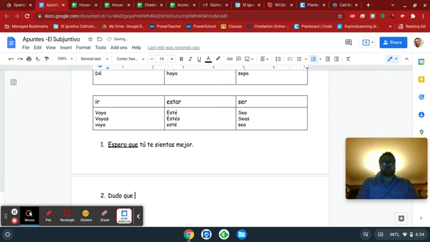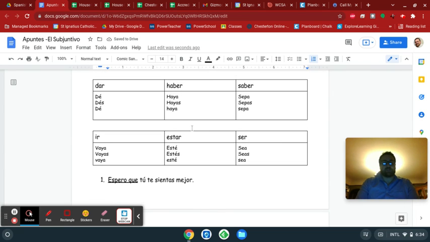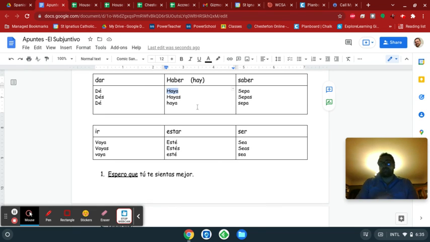Dudo que, let's do a doubting one. What do I want to say? Now, one thing about this, the verb haber is where we get the word hay from, meaning there is or there are. And so if you want to say, I doubt that there are something, or I doubt that there is something, then you would say just haya. But it can also be a verb. And I don't think we've learned how to use that verb as a verb yet. All we've learned is that hay means there is.